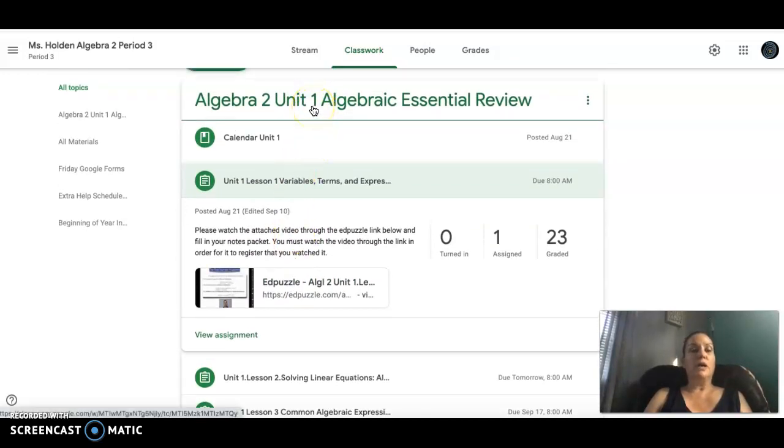And then as we move along throughout the year, there are 13 units. So there's a lot of content in Algebra 2. Algebra 2 is the third year of the math class that they're taking. They already took and passed Algebra 1, and then they took geometry last year, and now they're taking Algebra 2. They do need to pass all the classes and all the Regents for those 3 courses in order to get their Advanced Regents diploma. So that's part of it.